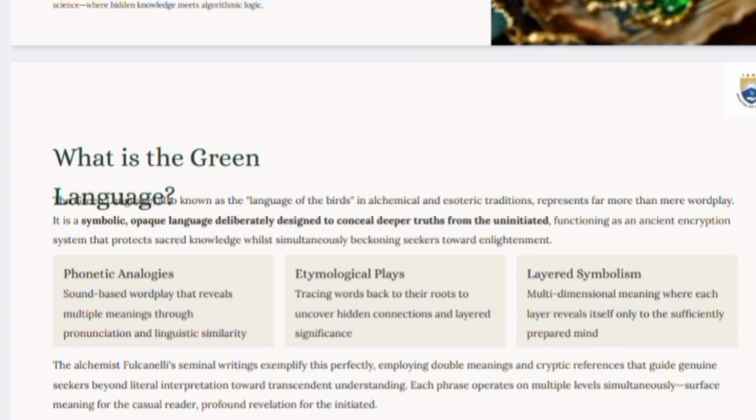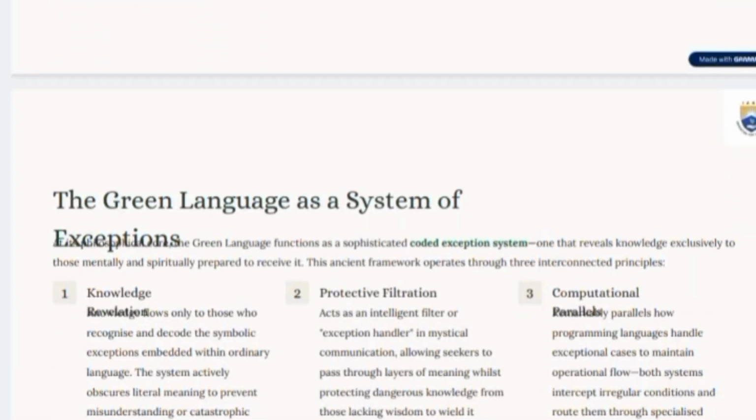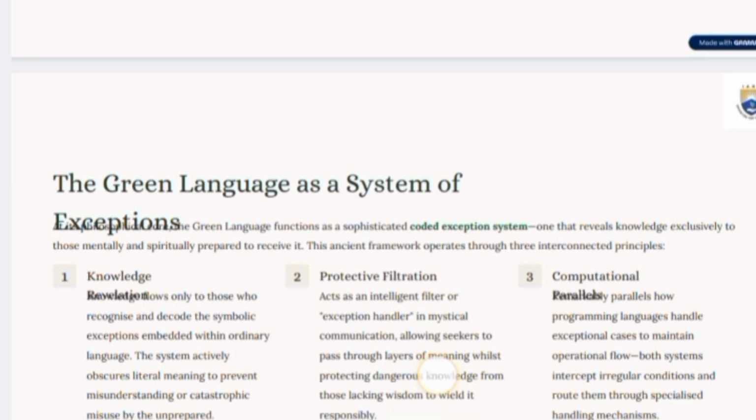The green language system of exceptions is three types. One, knowledge protective, filtration communicative. First one, knowledge. Knowledge is also known to those who recognize the symbolic exceptions enabled within ordinary language. The system achieves obviously literal meaning to prevent misunderstanding or catalytic misuse by the operator.